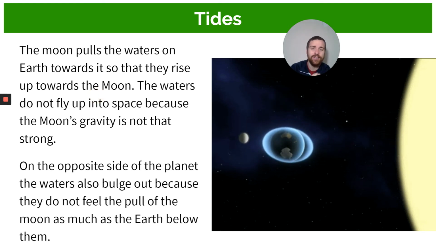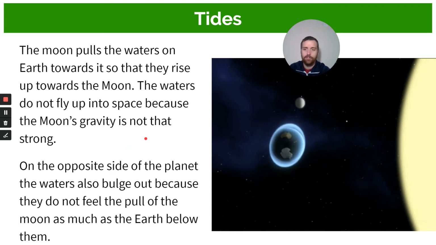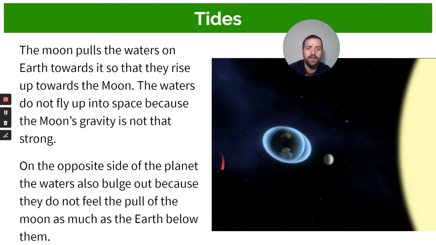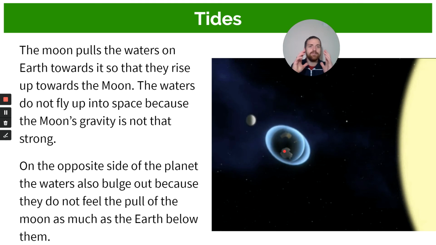Now, the tricky part is this next part. On the opposite side of the planet, the waters also bulge out because they do not feel the pull of the moon as much as the Earth below them. Now, that might be a bit tricky and that might sound weird, okay? But think about this. The water is bulging up over here because it's trying to get to the moon. This water on the opposite side is actually feeling less gravity pulling it towards the moon. So it sort of heaps up over there.